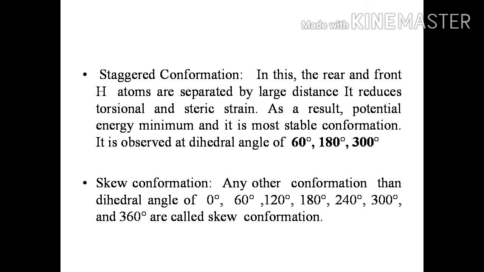The third type is skew conformation. Any conformation other than dihedral angle of 0 degree, 60 degree, 120 degree, 180 degree, 240 degree, 300 degree and 360 degree is called skew conformation. In this, the rear and front hydrogen atoms and CH bonds are at a distance which is intermediate between the two extreme conformations. Thus, in ethane, there are three types of conformations: eclipsed conformation, staggered conformation and skew conformation.